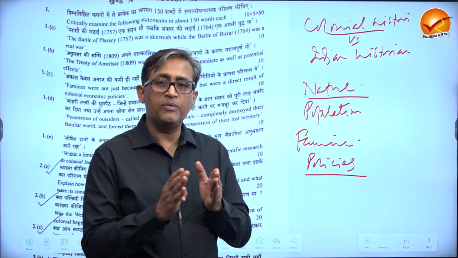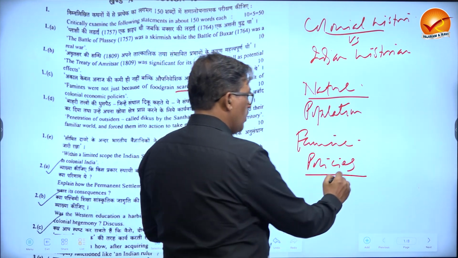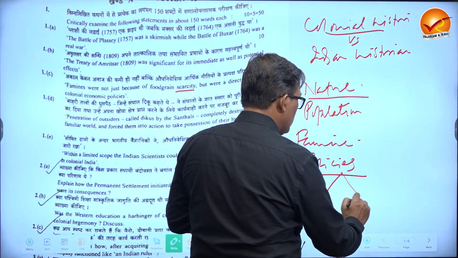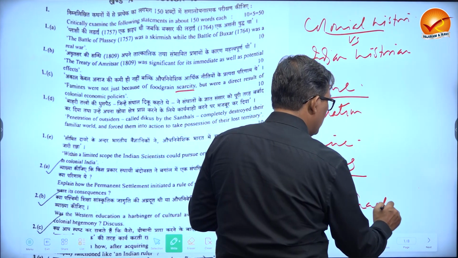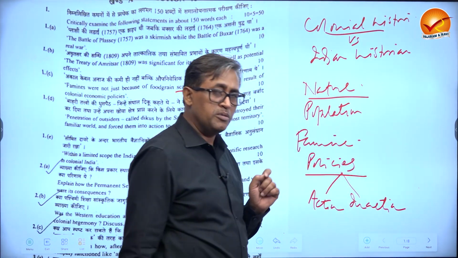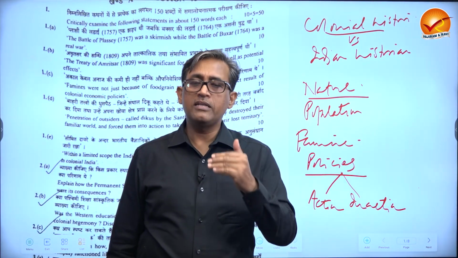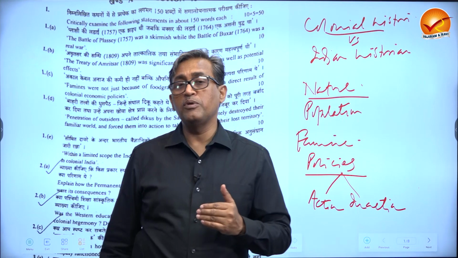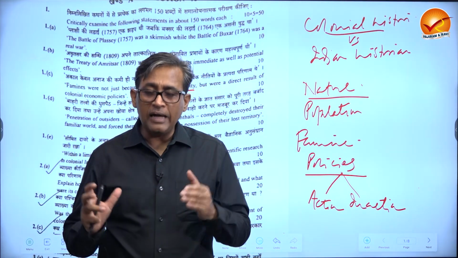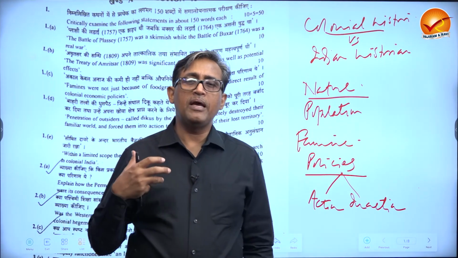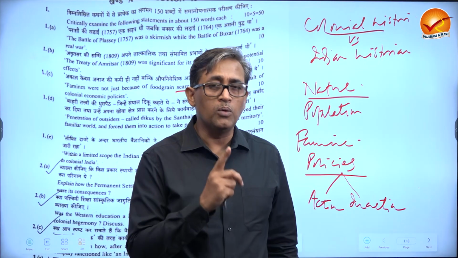Now, I have divided the policies into two types. One which I call action and one is called inaction. So the action part of the British, which was responsible, was like their land revenue policy. They collected a very high rate of land revenue. That means the farmers were very poor. So even a mild drought can make them impoverished because their purchasing power was very low.